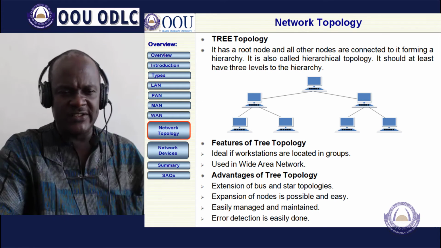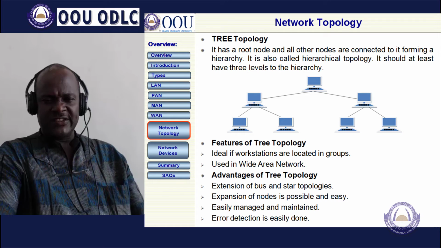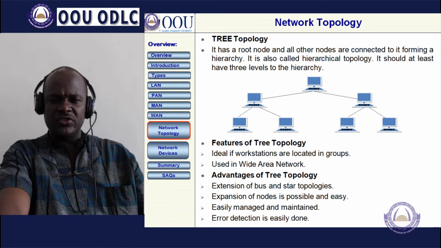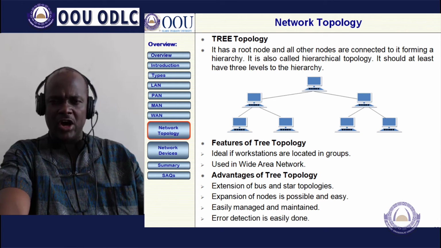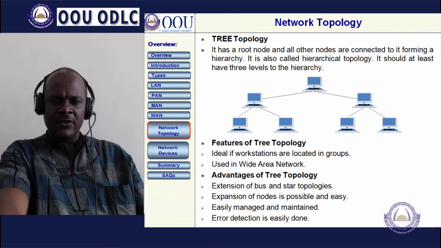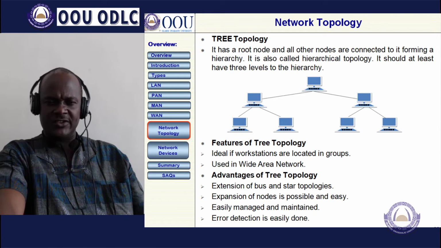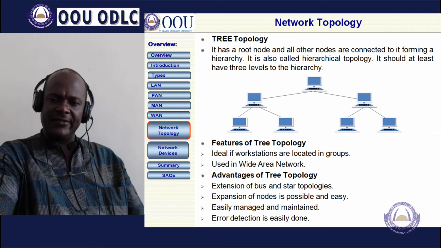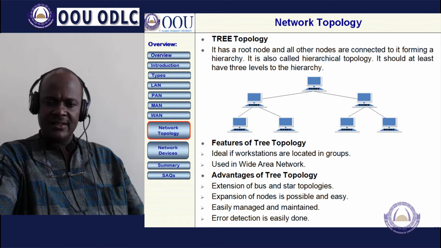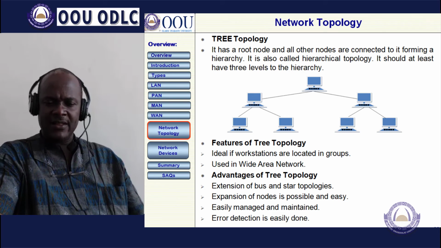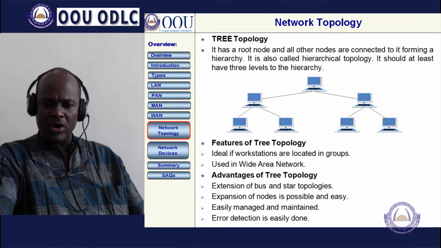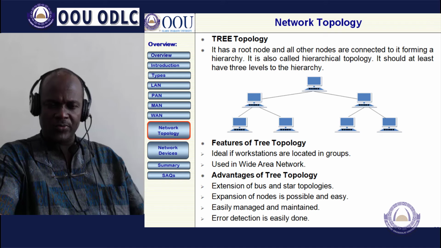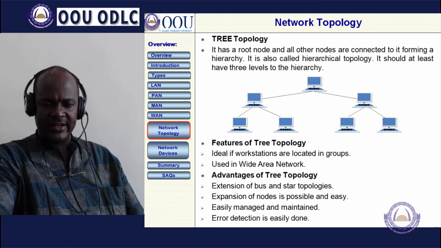Then the last one is the tree topology. This has a root node, and all other nodes are connected to it, forming a hierarchy. It is also called hierarchical topology. You should have at least 3 levels of hierarchy. The features are that it is ideal if workstations are located in work groups, and it is used in wide area networks.